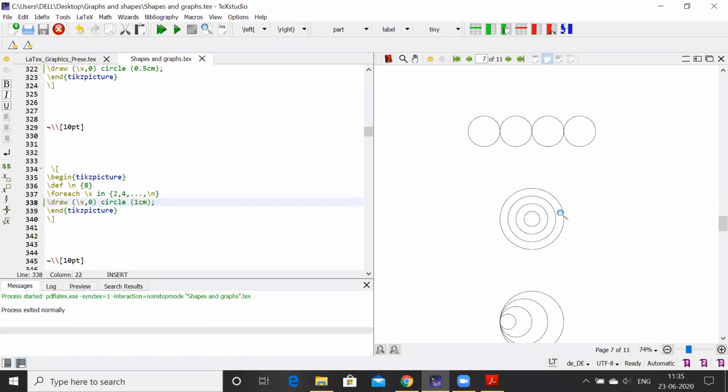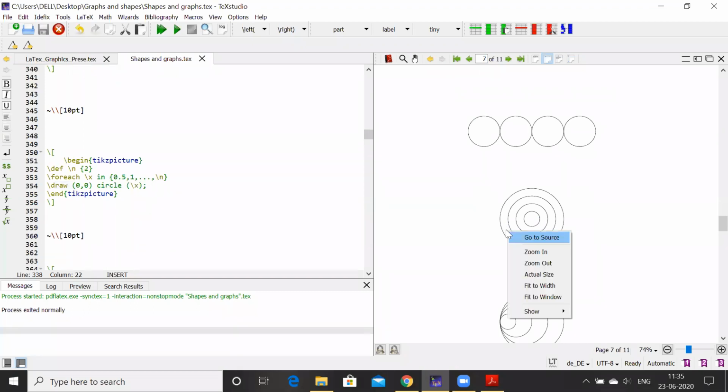Similarly, concentric circles, see how one can draw concentric circles. For the concentric circles, again in the command begin and end tikzpicture, we'll define n up to 2, and then the center will be defined as fixed because the center is not varying here. Center is fixed at the point 0, 0, but the radius is varying here.